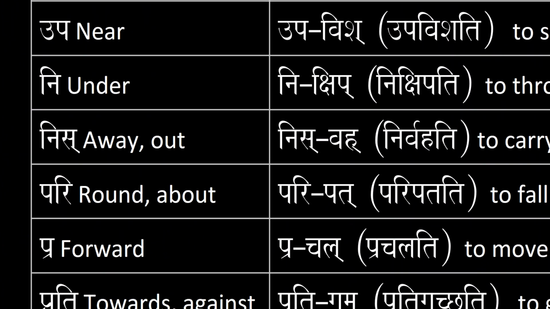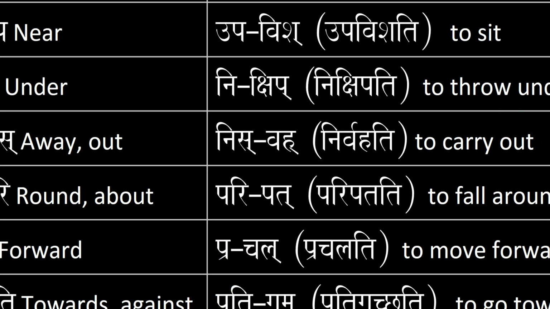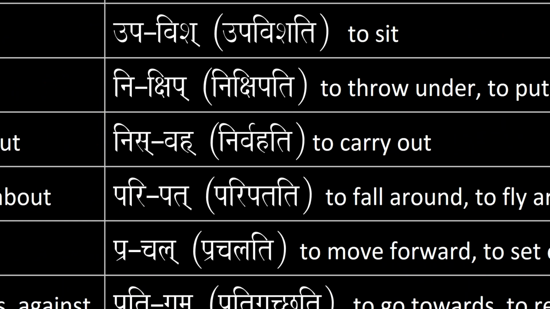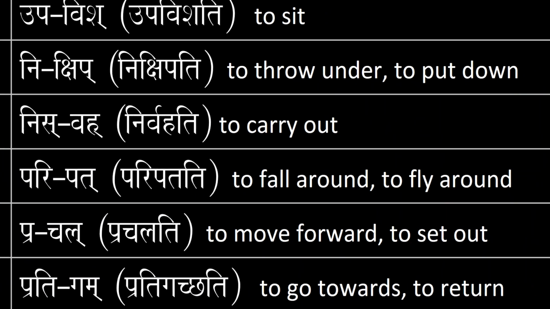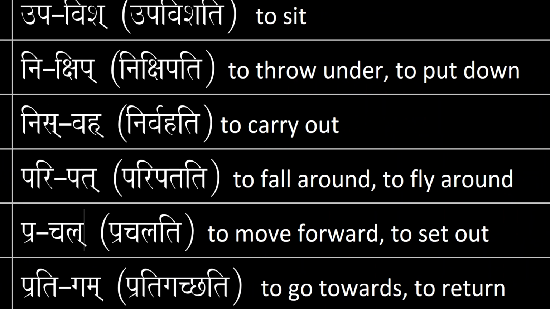Next, we have ni, which means under. So this is not the verbal root ni, this is the preposition ni, which means under. And kship, in the sixth conjugation, means to throw. Nikship means to throw under or to put down. Third person singular, nikshipati.